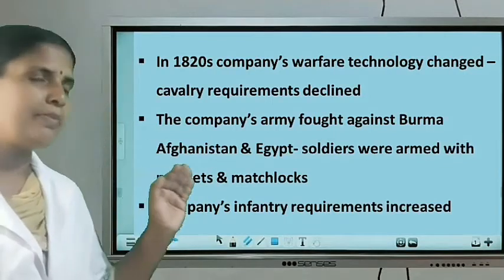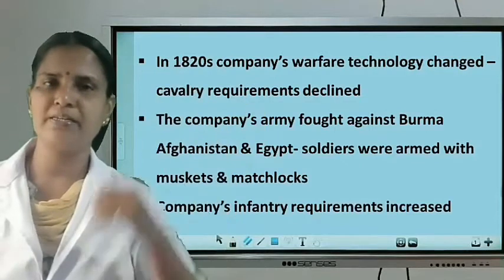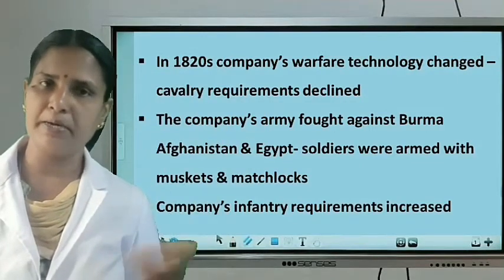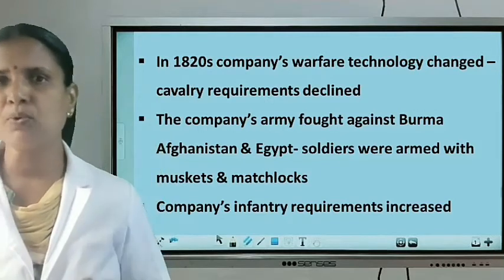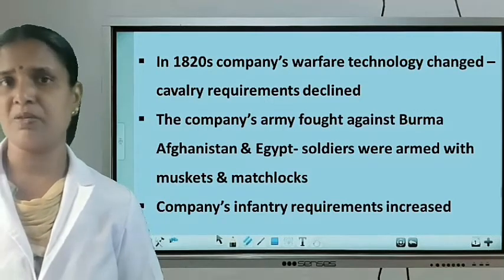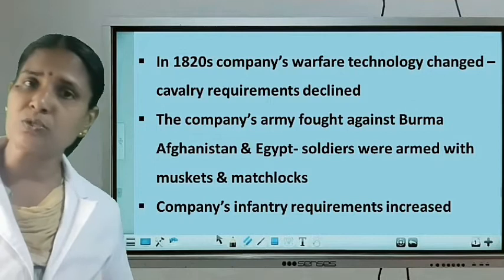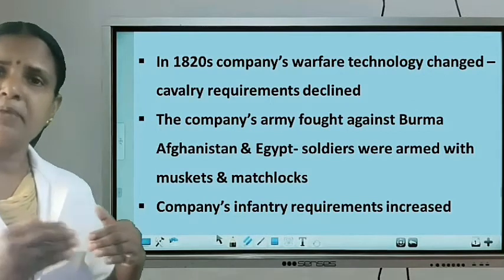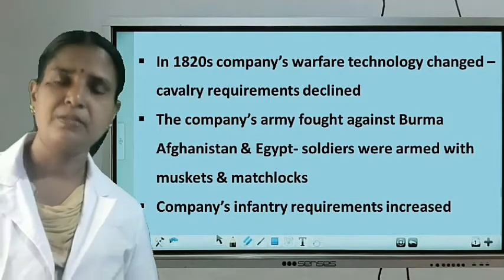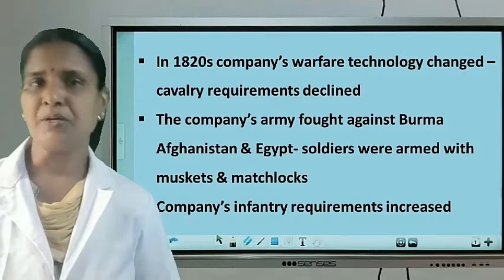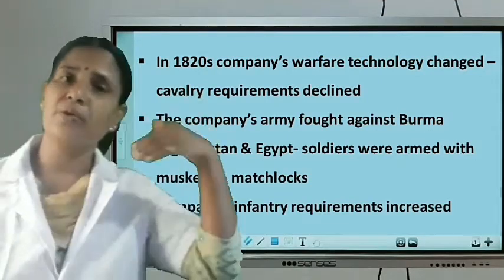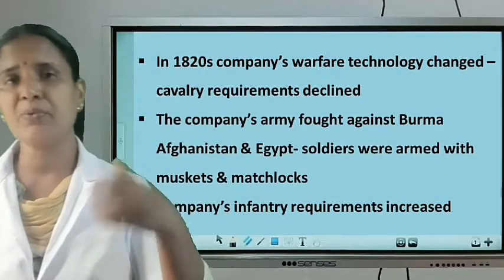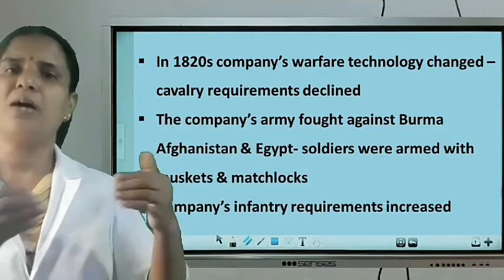Then the company wanted to go to other countries like Afghanistan and Burma. These countries followed the infantry system, so the company army was also forced to adopt the same army system. So they gave training to infantry. Then the company's requirements for infantry increased, so they recruited more and more peasants to the army.